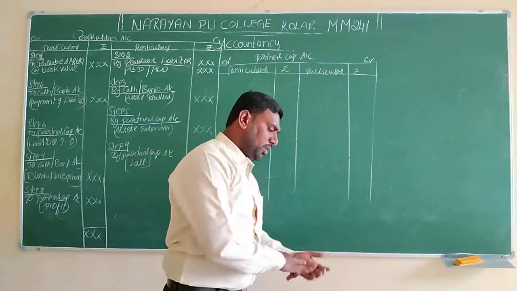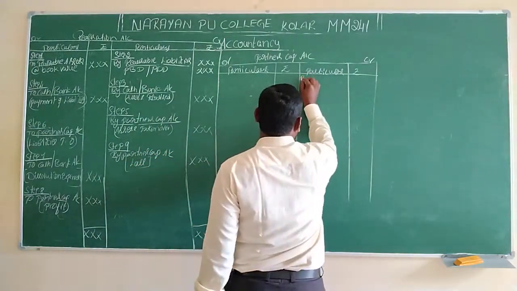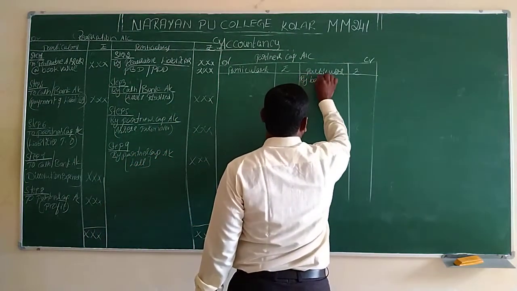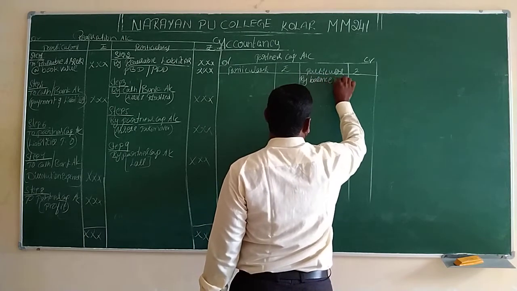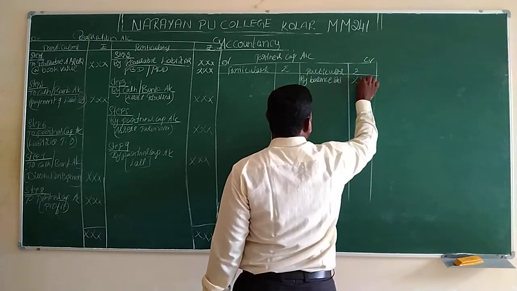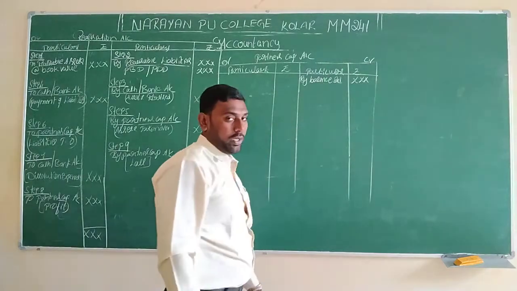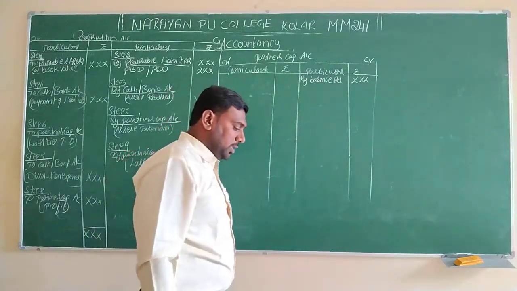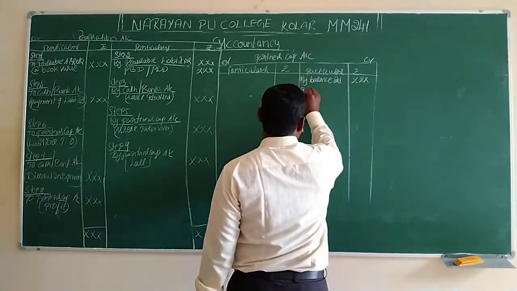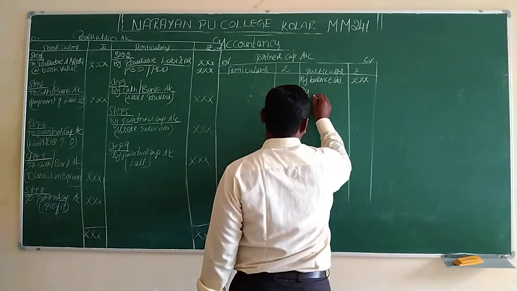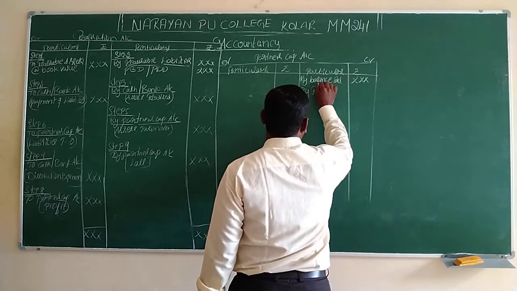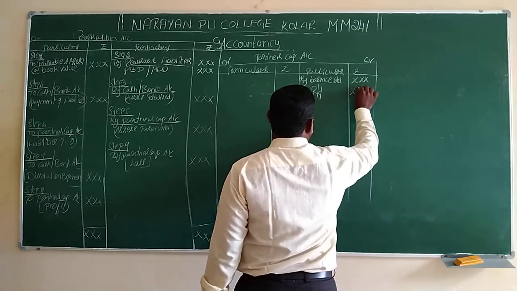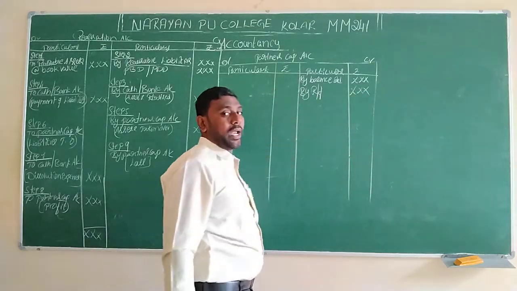In the partners' capital account, step number 1 is always By balance brought down. This is step number 1. Also, if any reserves or undistributed profits and losses are in the balance sheet, we should write here By reserve fund. I will write the short form RF, but you should write reserve fund in the classwork.